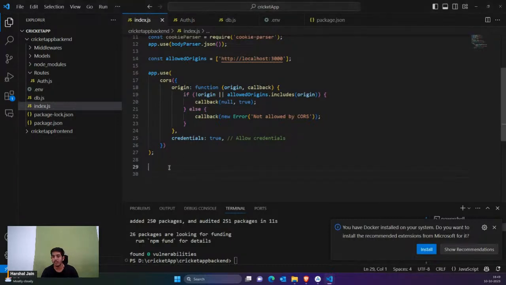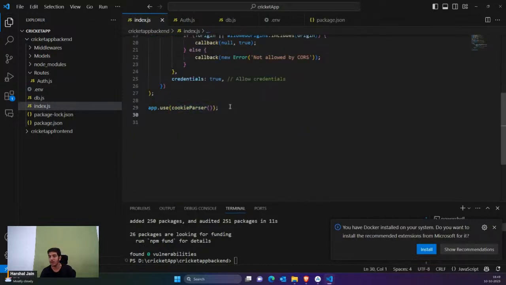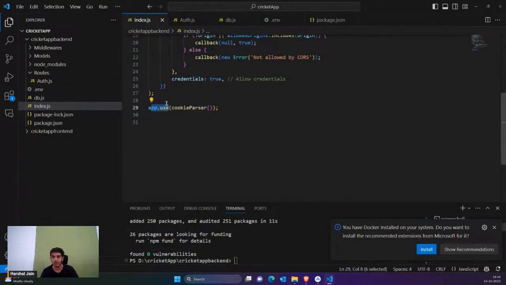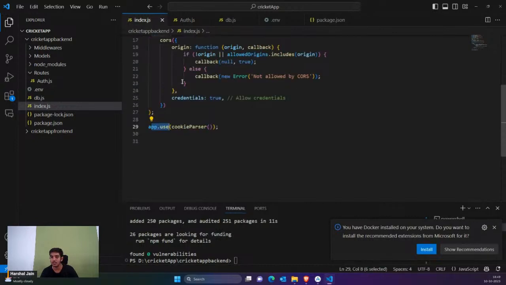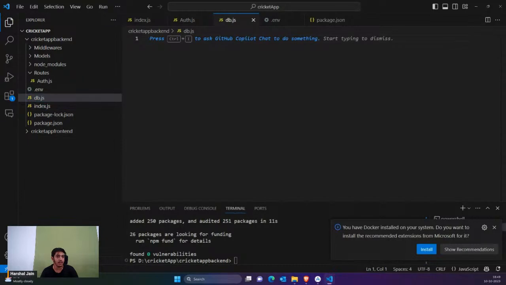Then we're going to use cookie parser. We have initialized cookie parser, and now we have to use it. That means we just keep an alert on cookies every time. That's why we use app.use. What is app.use for? When you want to use things forever, that means keep an alert on these things. Whenever you receive these kinds of files, just keep an alert. Now we have a very basic API, so I'm simply going to say app.get. If you call this API and it's working, you would receive this message. And then I'm going to say server running on this port. After that, let's go to db.js and initialize our database.